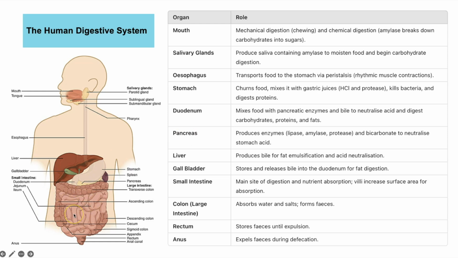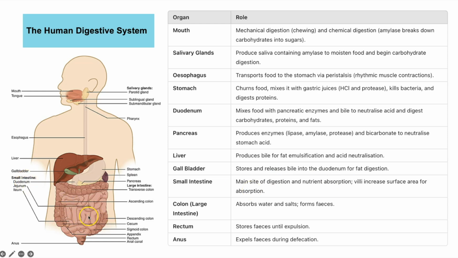Then the small intestines, the rest of the small intestines, this is the main site of digestion with enzymes, and it's also where the digested food gets absorbed. One key adaptation of the small intestines is the inside of this is highly folded, and that is creating these structures known as villi, which increase the surface area for the absorption of the digested food.